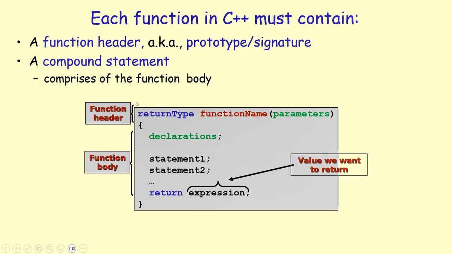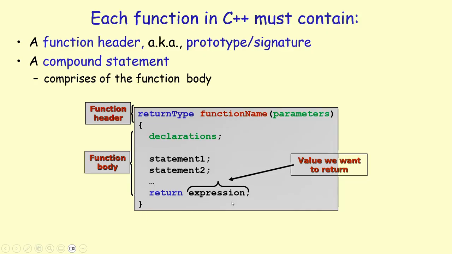Here's an example. The function header must have a return type, a function name, which is a name that you give to the function, and a set of parameters inside the parentheses. If the function does not have any parameters, then the parameter list is totally empty, but you still have to have the open parentheses and close parentheses. The function body is a compound statement, meaning that you have to have an open curly brace and a closed curly brace, and all the statements that make up the body of the function have to go in between these open and closed